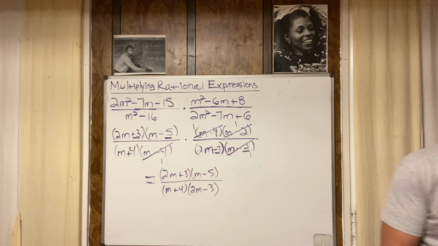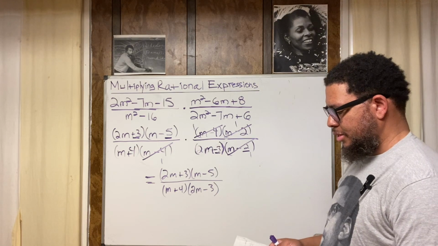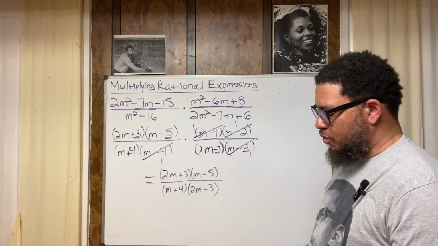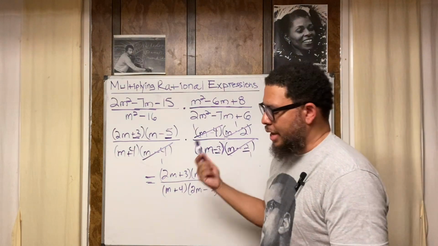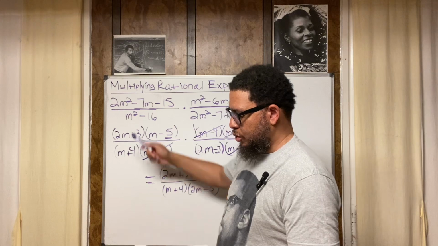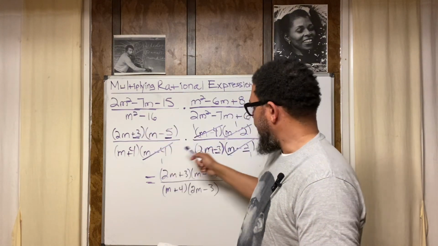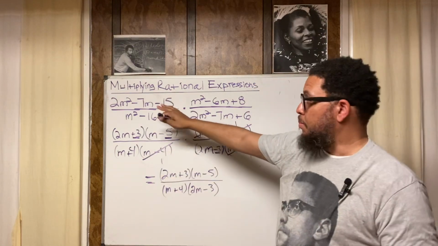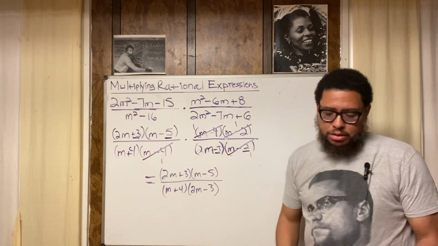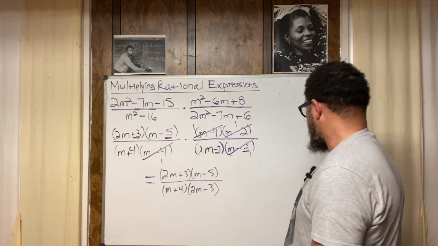Hold up, man. You know what? This is what happened. I knew this was weird because I did this problem before, and this isn't the answer I got. I copied it down wrong. This was supposed to be a plus sign. If this was a plus sign, then some more stuff would have canceled out, because I would have had a 2m minus 3 right here, and then it would have canceled with this. But it's cool though. Based on what's written on the board, this is correct.